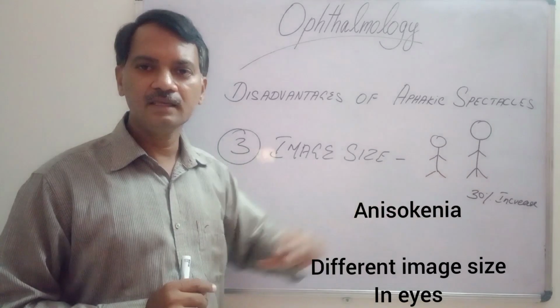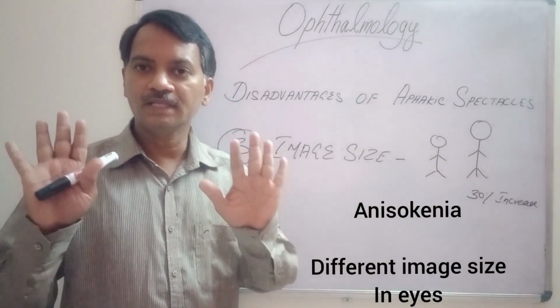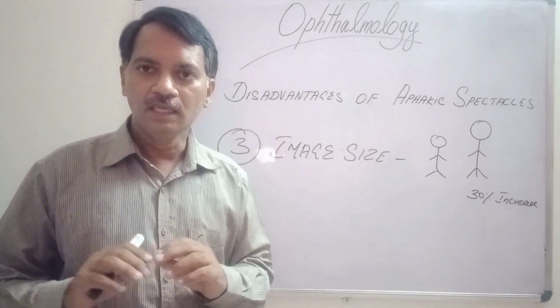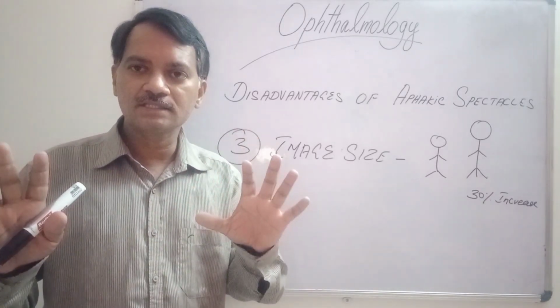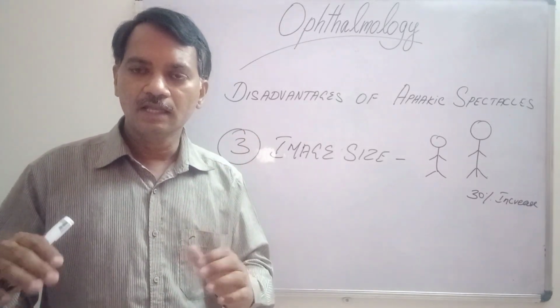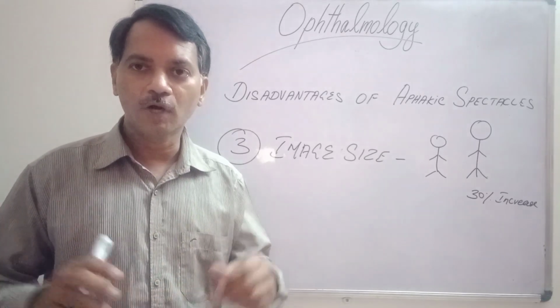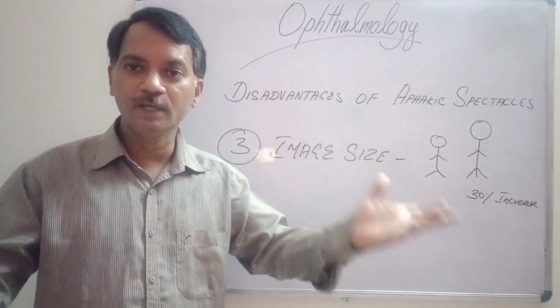The aphakic eye using the spectacles will see a bigger image. So there will be diplopia, one big image and one small image. If both eyes are aphakic, what will happen? With both eyes in aphakic spectacles, the images will appear 30% bigger, and whatever the patient sees, they will see as if it is very big.